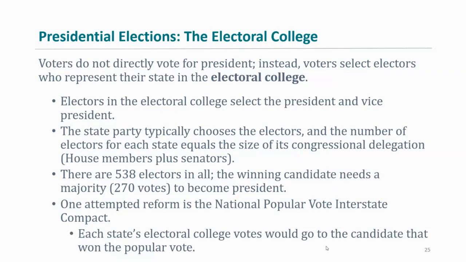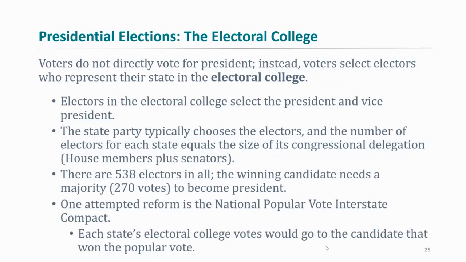Okay, so let's talk about the Electoral College really quickly. I'm sure some of y'all have heard of the Electoral College, and I'm sure you're somewhat familiar with it. So let's break this down, right? Even though the voters do directly vote for the presidential nominees in the primary process, they do not technically vote directly for the president.